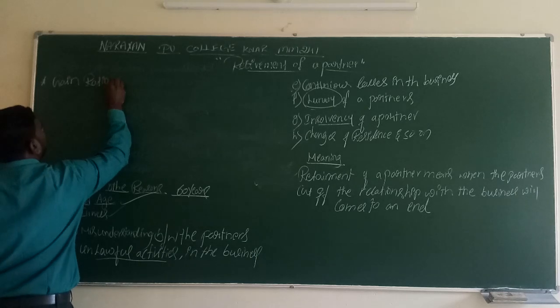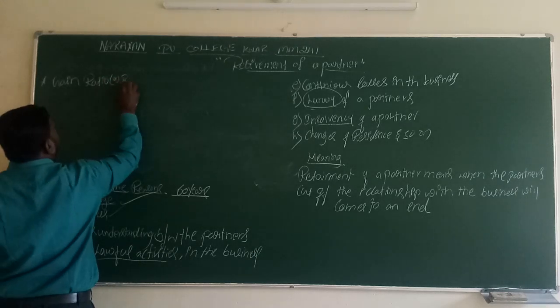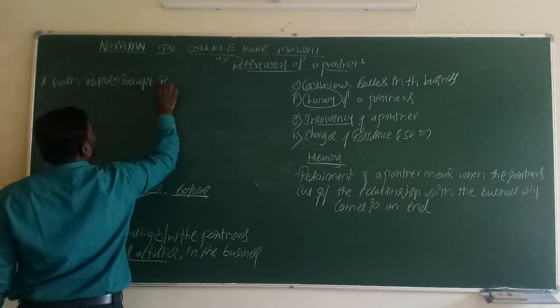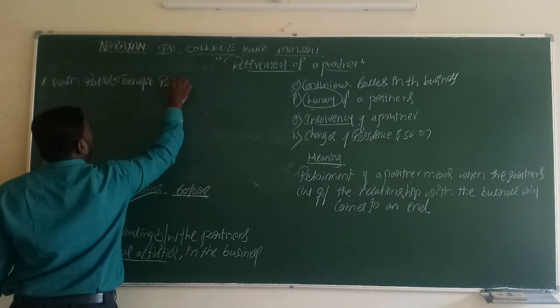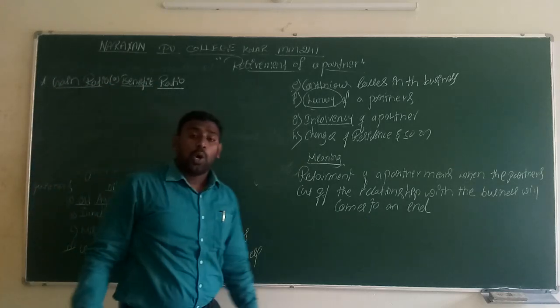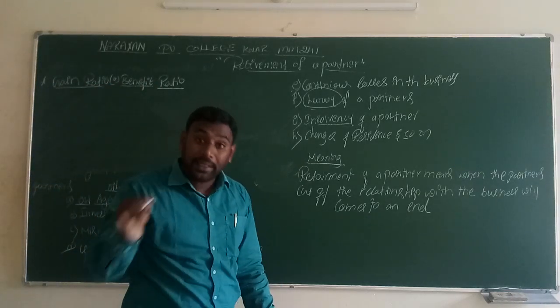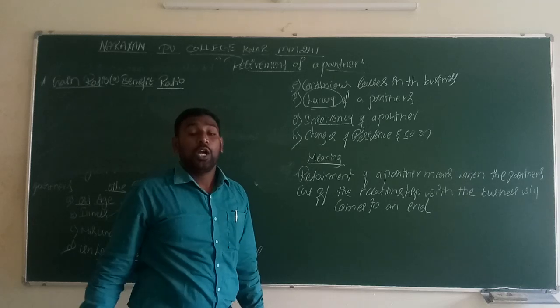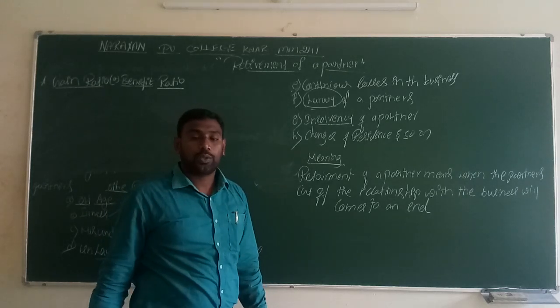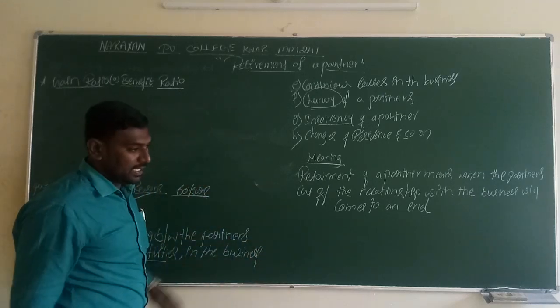Another name for this is benefit ratio. What does it mean? Why is the gain ratio calculated? How do we calculate it? We will learn everything in this class.